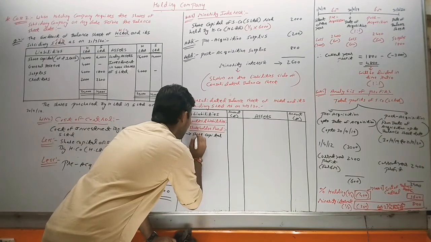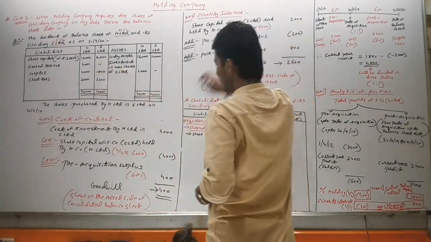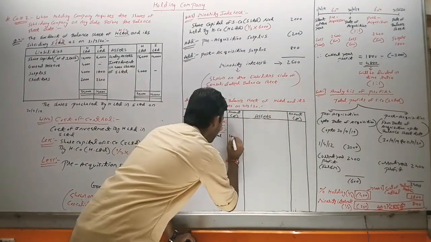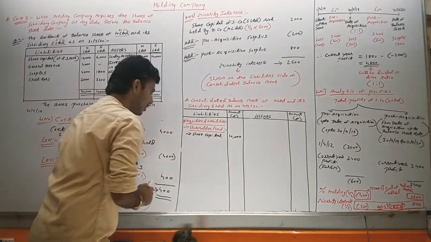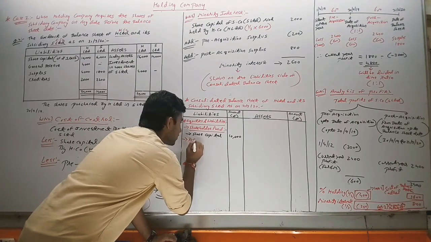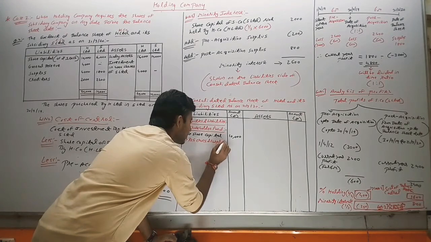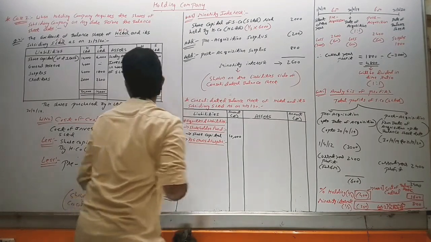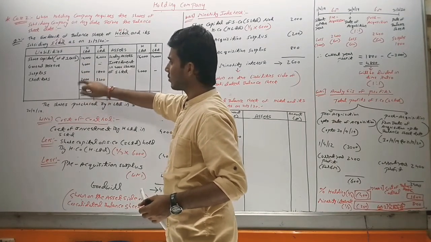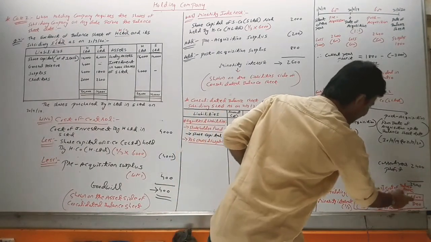Already we have taken the share capital of S Limited, 6,000 here, 2,000 here and 4,000 here, so it will not come. This 10,000 will come of H Limited. After this, what comes? Reserves and surplus. In reserves and surplus also, this general reserve of H Limited, surplus 4,000. So this 4,000, 4,000, 8,000, and from here it will be 1,600.